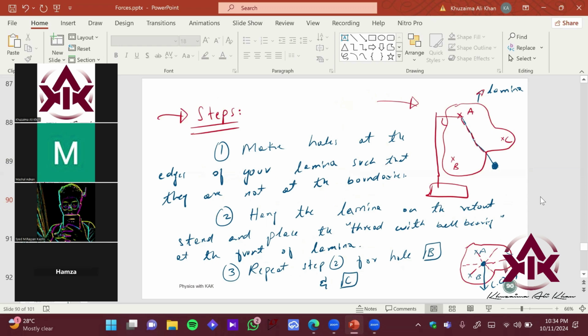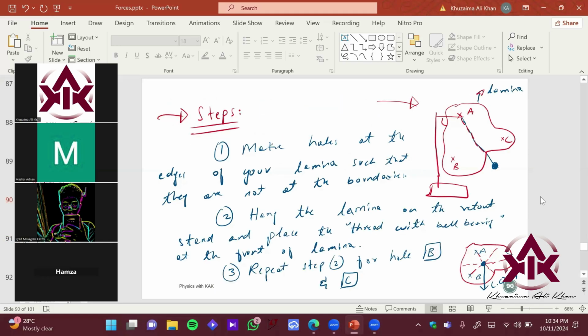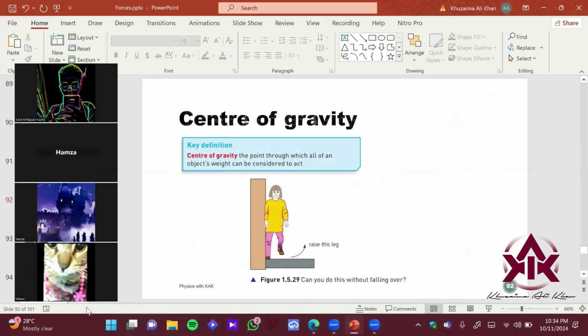In front of your lamina, you place your plumb line, and when it is stationary, you mark a line with a pencil. Then you repeat this step with holes B and C. The point where the three lines intersect is your center of gravity, right? And for a human, just the last point to cover, and then we'll continue in the next class.